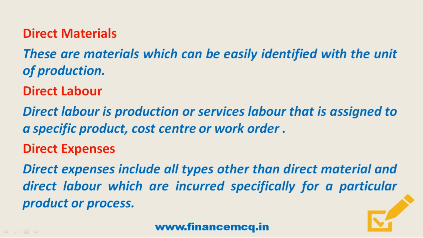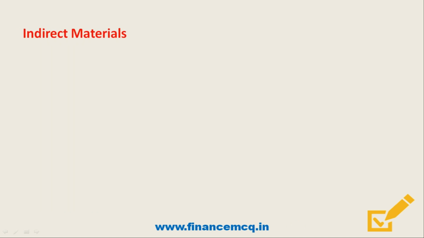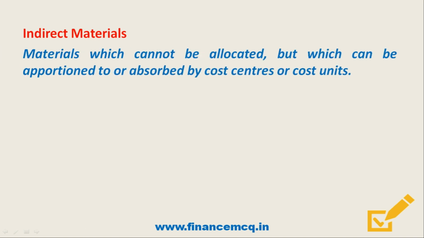Moving on, let's go through indirect material. Friends, indirect materials cannot be allocated but can be apportioned to or absorbed by cost centers or cost units. These are minor in importance, such as small or relatively inexpensive items like pins, screws, nuts, bolts, etc. But sometimes, even if some materials go directly into the products, they are treated as indirect because they are used in small quantities. Examples: nails in shoemaking, thread in a textile company, glue in a binding company.